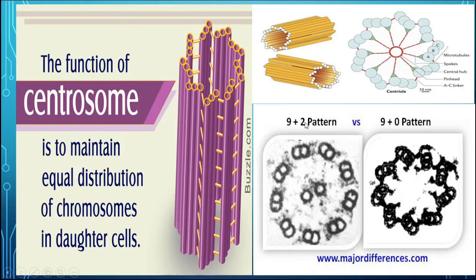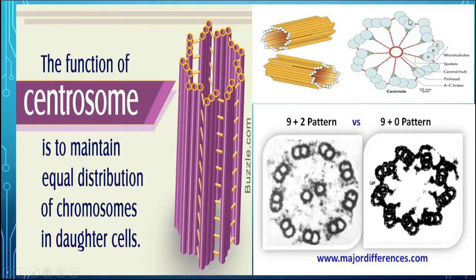Now, when we cut the transverse section of this centriole, we can see the peripheral part. Here, in place of pairs there are triplets, 9 triplets present at the periphery, but in the center no microtubules are there. So this shows a 9 plus 0 pattern, whereas in the flagella we discussed a 9 plus 2 pattern.